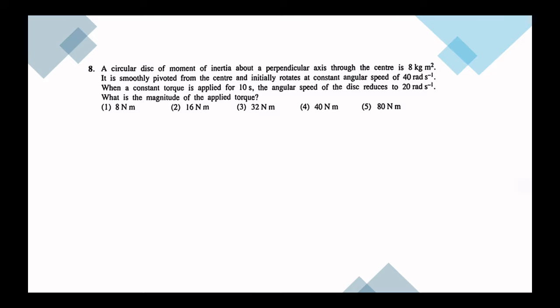The 8th one, you need to find the magnitude of torque applied. So omega is equal to omega naught plus alpha t. Omega is 20, omega naught is 40, time is 10 seconds. Then we get 10 alpha is minus 20, alpha is minus 2. So tau is equal to I alpha. I is given as 8, alpha is minus 2, therefore torque is minus 16 newton meters. Hence this is the correct answer.